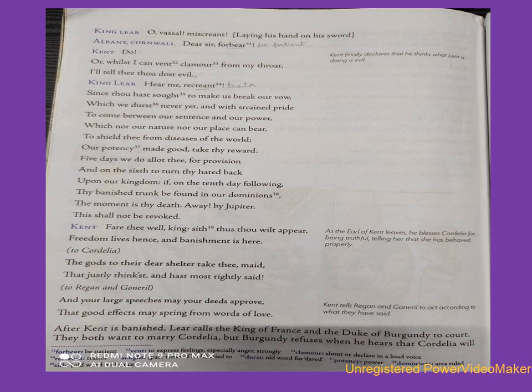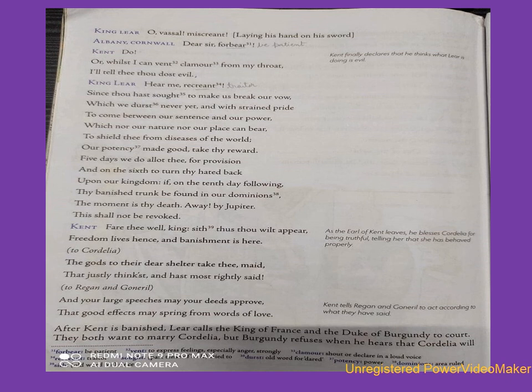At the same time, Albany and Cornwall, his two sons-in-law, say, dear sir, forbear. Forbear means be patient. Kent: Do. Kent also says, yes, you should be patient. Or whilst I can vent clamour from my throat, I will tell thee thou dost evil. So Kent says, you should be patient and you should listen to me.